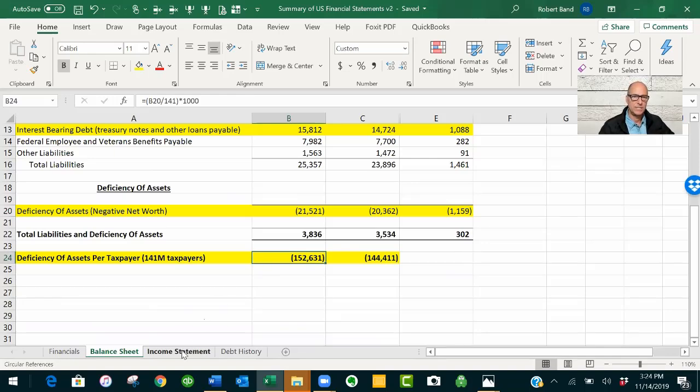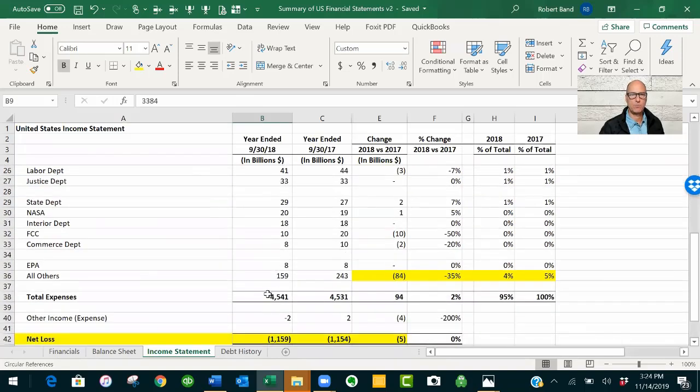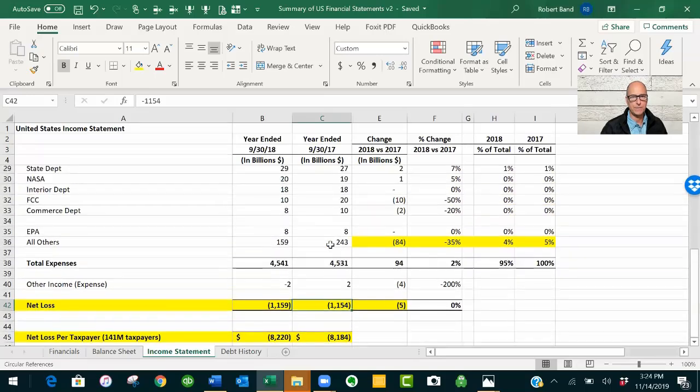Now, let's jump to the income statement. So in the overall, our revenue for fiscal 18 was $3.3 trillion. And our expenses were 4.5 trillion, meaning we lost 1.1 trillion. We lost the same amount in the prior year. Now, that is in a time where there's 3 to 4% unemployment. The country could be balancing its budget. Wouldn't be easy, but it could be.